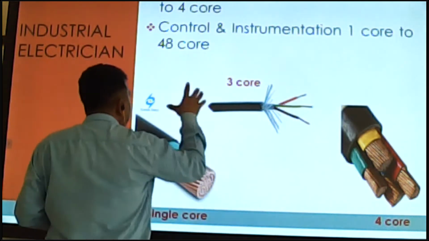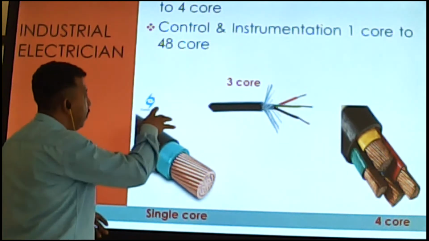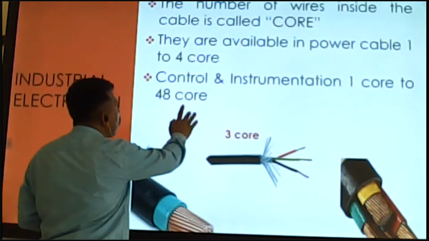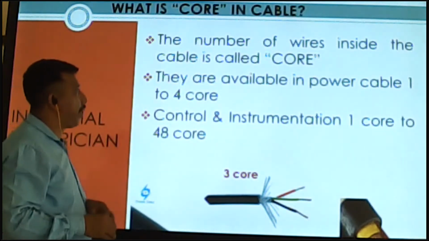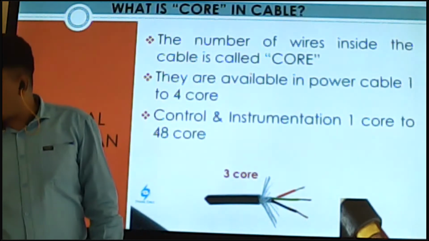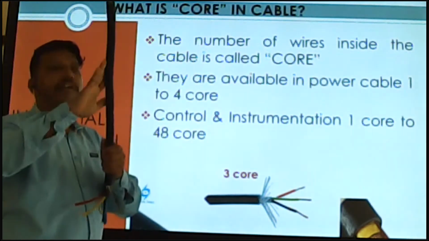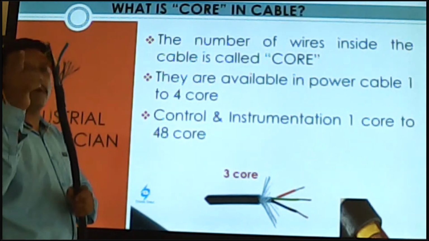So in this slide you can see the core. What is the core in a cable? Clear about this one. The number of wires inside the cable. We can say this is one cable, but inside, how many wires does it have?